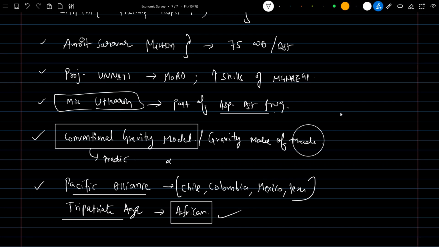That's it. This is all about the Economic Survey of 2022-23. Just remember these hit points. Consider this as trivia. Understanding these points would suffice to solve any MCQ question.